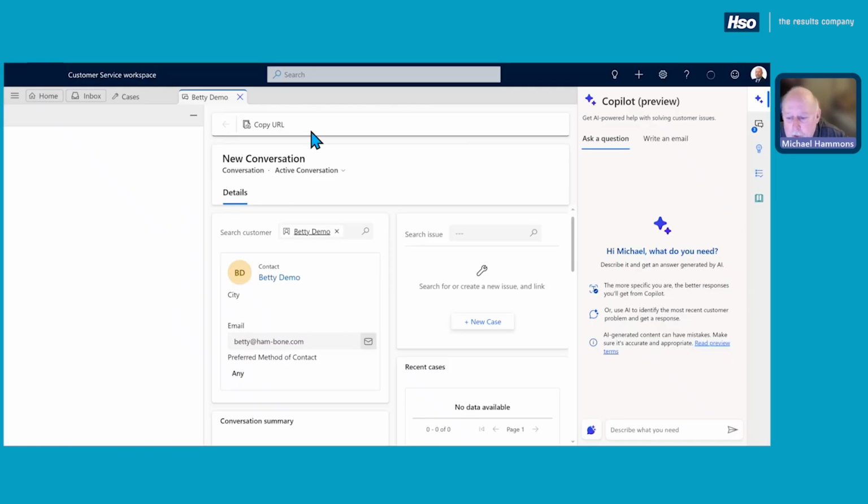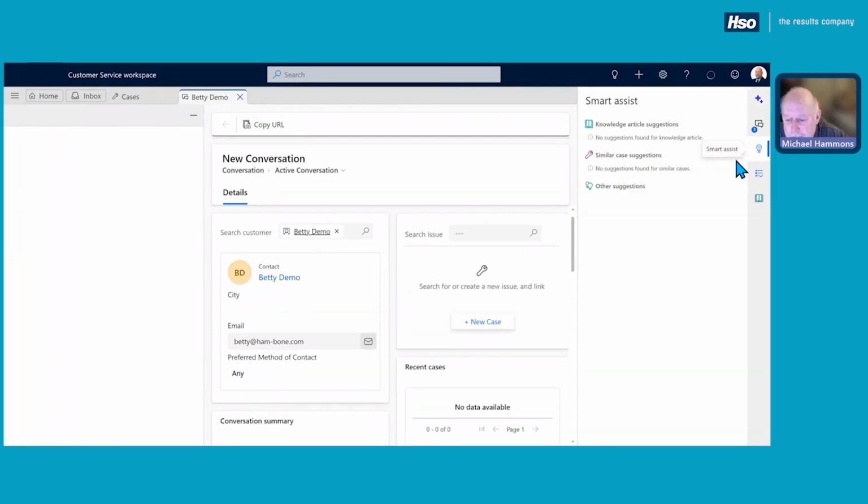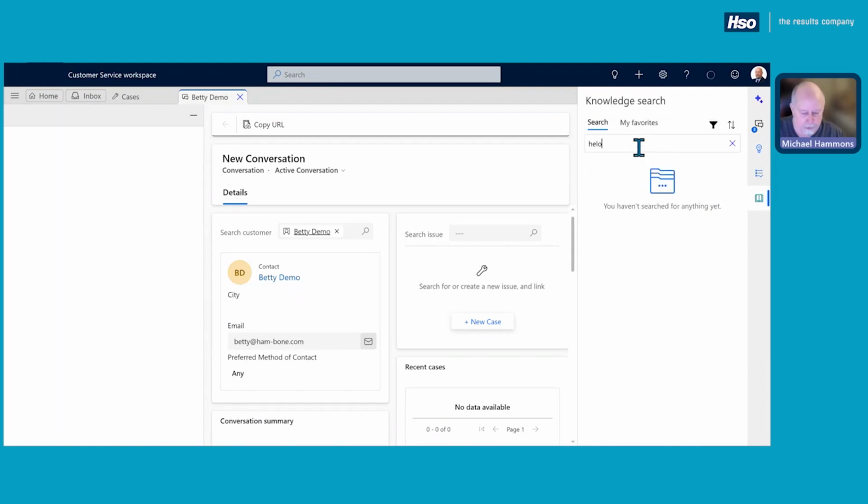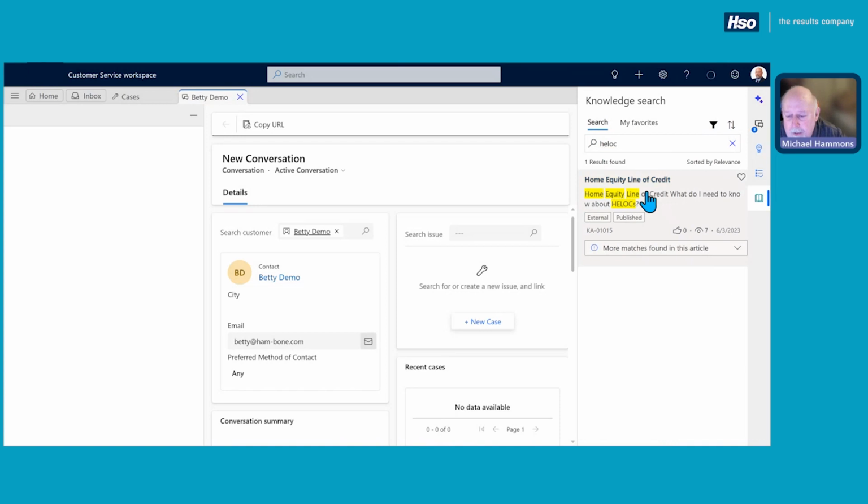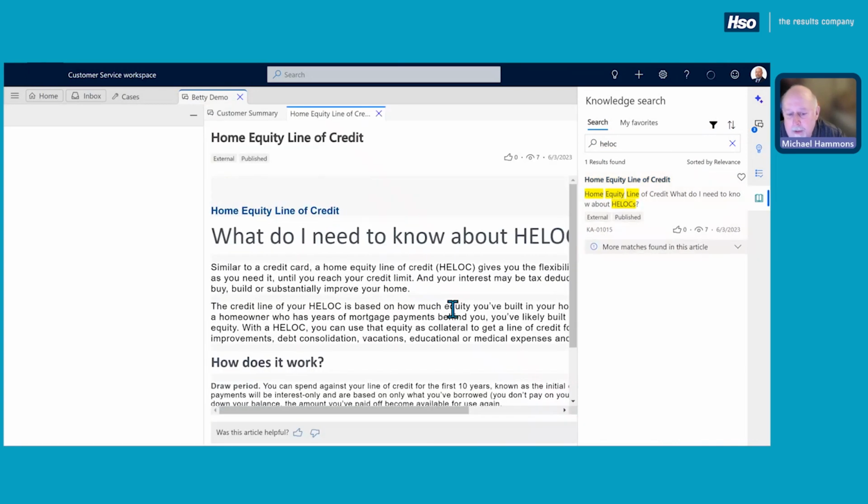Now, we can also, instead of Copilot, use our knowledge base. And the knowledge base then can use keywords. So let's just say this was related to HELOC. Then from there, it'll pull back any details, and we can also use our built-in knowledge base to help answer those questions. So you've got several ways to help customers, right? So think about this from a productivity and efficiency perspective. We can use Copilot, we can use scripting, and we can use a knowledge base, all right from within the same experience.